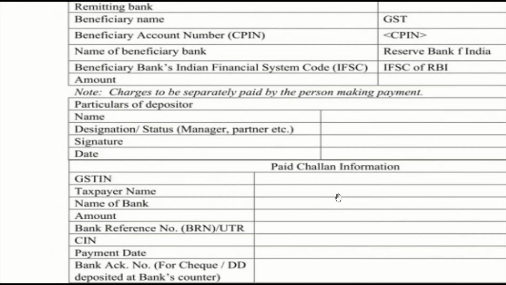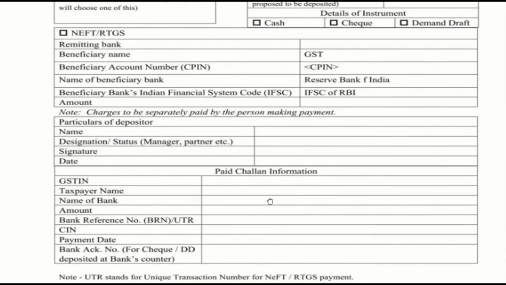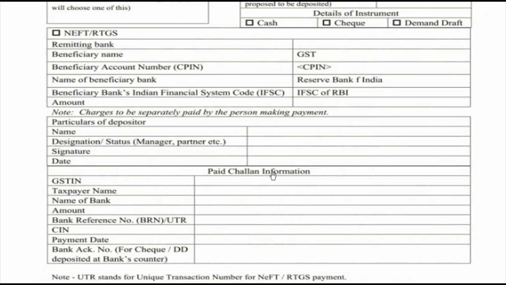I will zoom out a little so that you can see all these things clearly. Okay, paid challan information. After making the payment, the GSTIN number has to be given over here. The taxpayer's name, name of the bank, amount, and then the bank reference number or UTR number is very important, that will be written over here after making the payment. And then the CIN number, that is Challan Identification Number, will be given over here.